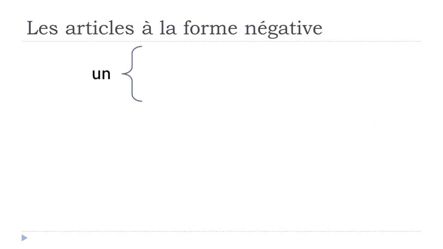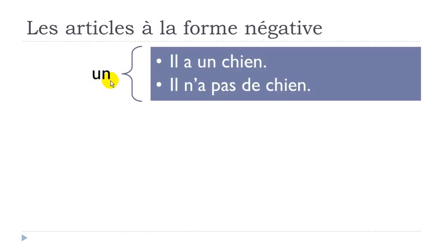Okay, so let's see the example for the article indéfini at the masculine form, like un, for instance. And then let's see how it goes. Il a un chien. Okay, un chien, a dog. And here we've got the verb avoir. Okay, il a un chien. So a dog. Keep in mind that if you want to transform this sentence at the negative form, then il n'a pas de chien. So you can see that un here will become de here.